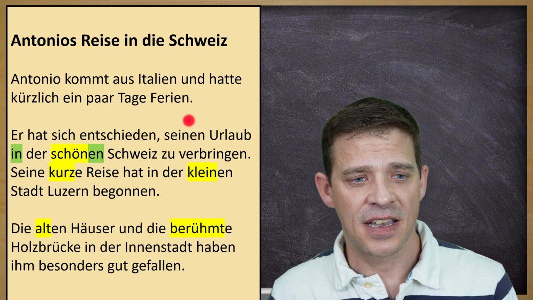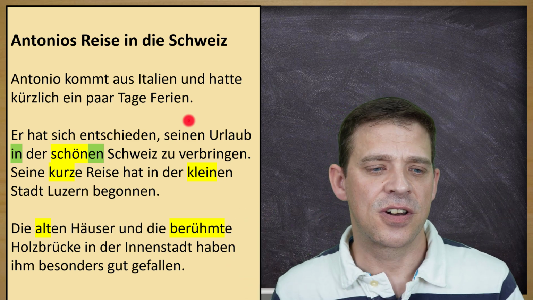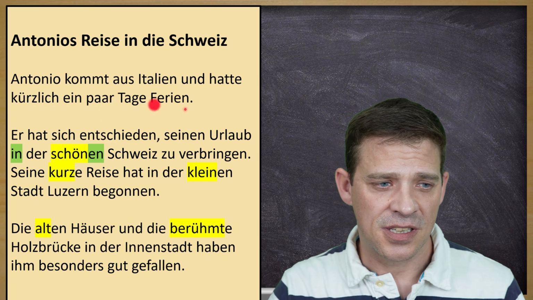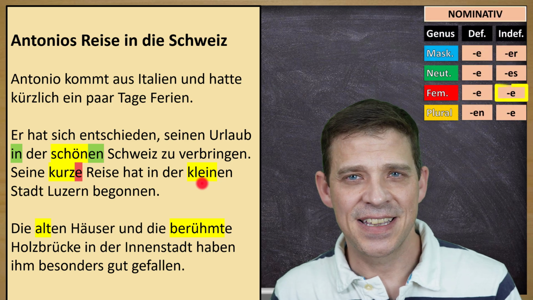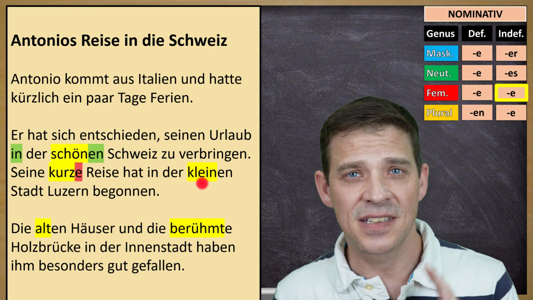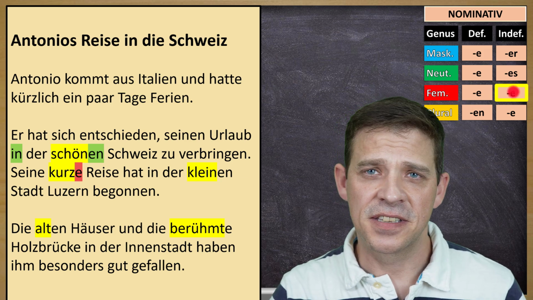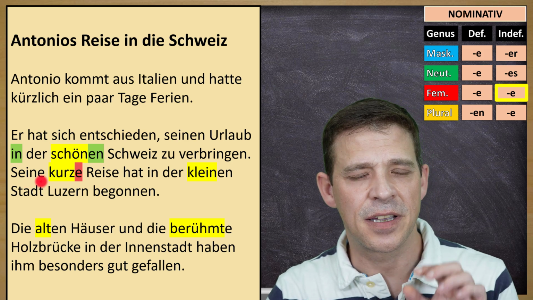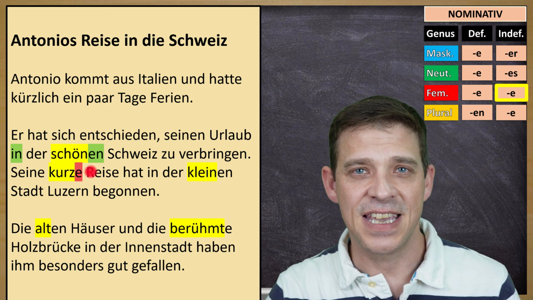Seine kurze Reise hat in der kleinen Stadt Luzern begonnen. His short trip started in the small city of Lucerne. And here we have two adjectives, kurz und klein. We start with the first one, seine kurze Reise. This is actually the subject, and this is his short trip. This is the subject of this sentence, therefore in nominative case. And because Reise is feminine, check the table. Indefinite article, possessive article, seine is a possessive article. They behave the same way like an indefinite article. Therefore, the adjective gets an E.